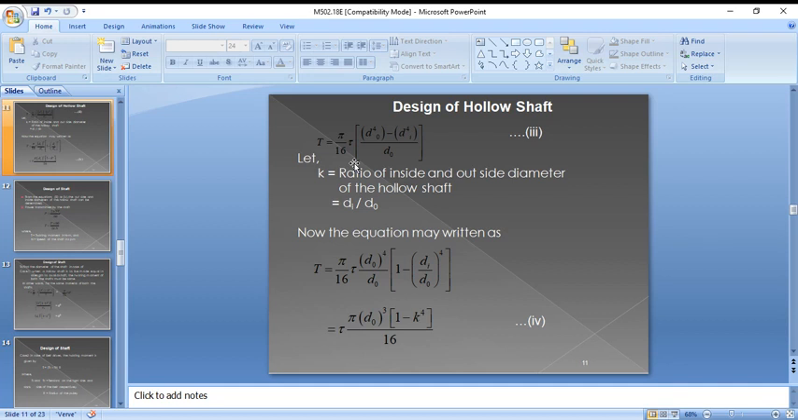Here K is the ratio of the inside and outside diameters of the hollow shaft, that is DI by DO. When you apply the K value, then T equals tau into pi DO cube into (1 minus K power 4) by 16. So this is for the hollow shaft.